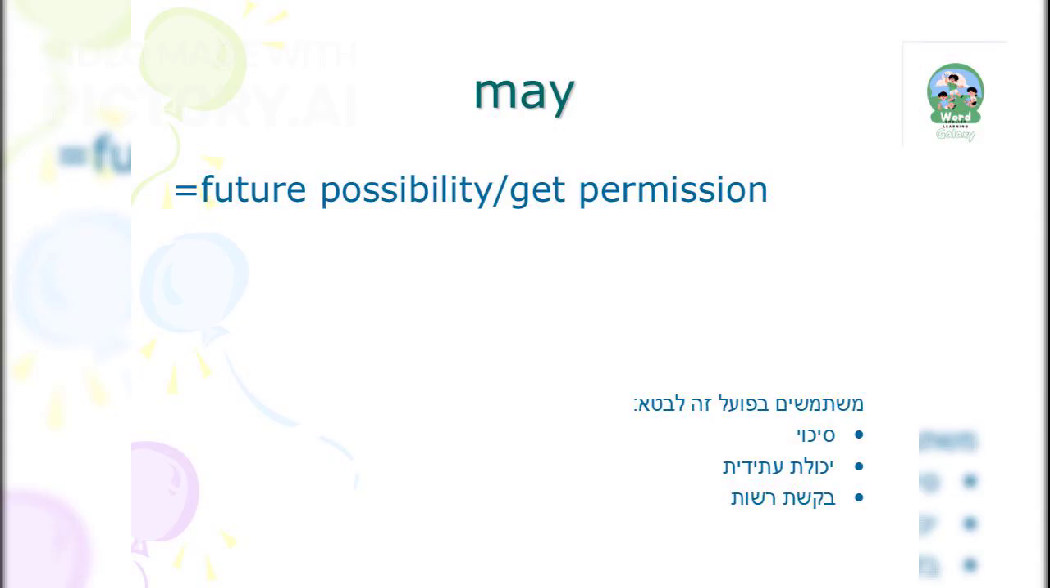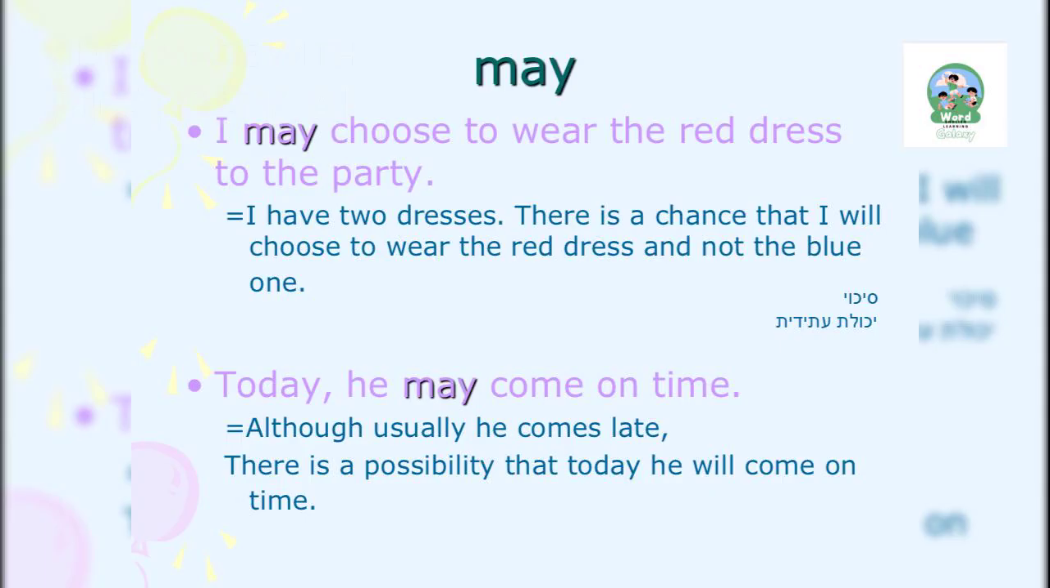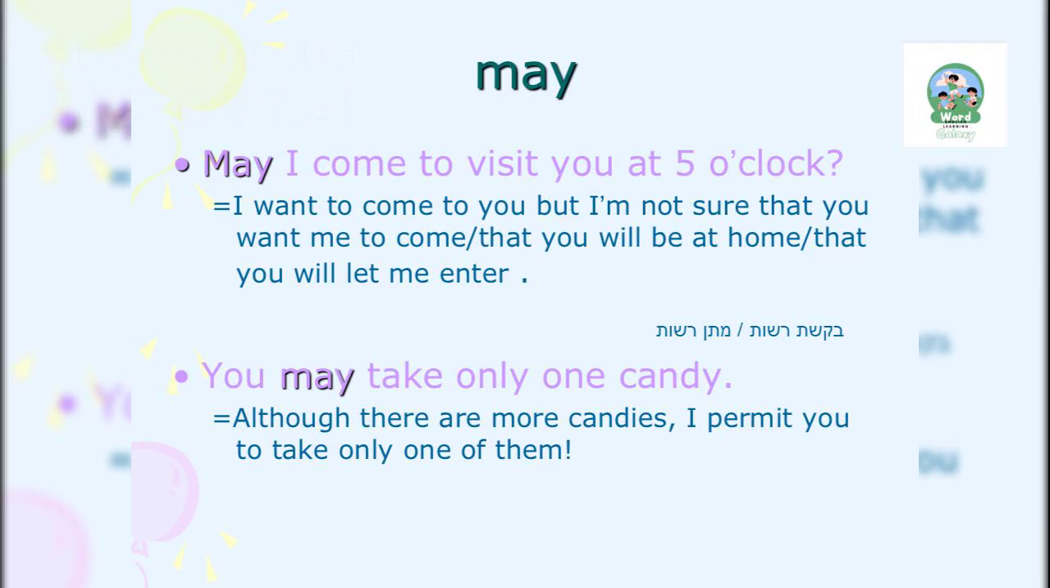May is used to express future possibilities or to get permission, such as, I may choose to wear the red dress to the party. May indicates possibility, like, I may choose to wear the red dress, or, today, he may come on time. May is also used for permission, as in, may I come to visit you at 5 o'clock, or, you may take only one candy.